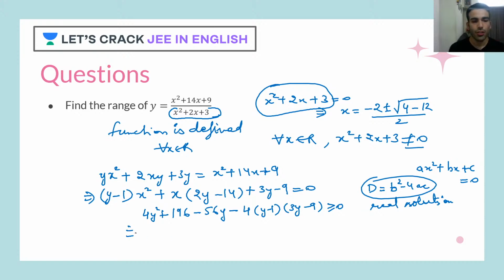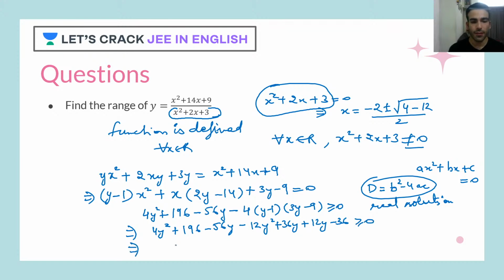Now let's solve this inequality. When we solve this inequality, what do I see? 4y square plus 196 minus 56y, minus 12y square, then plus 36y, correct? Then minus 4 times (y minus 1)(3y minus 9): this would become plus 12y and minus 36. This is greater than or equal to 0.